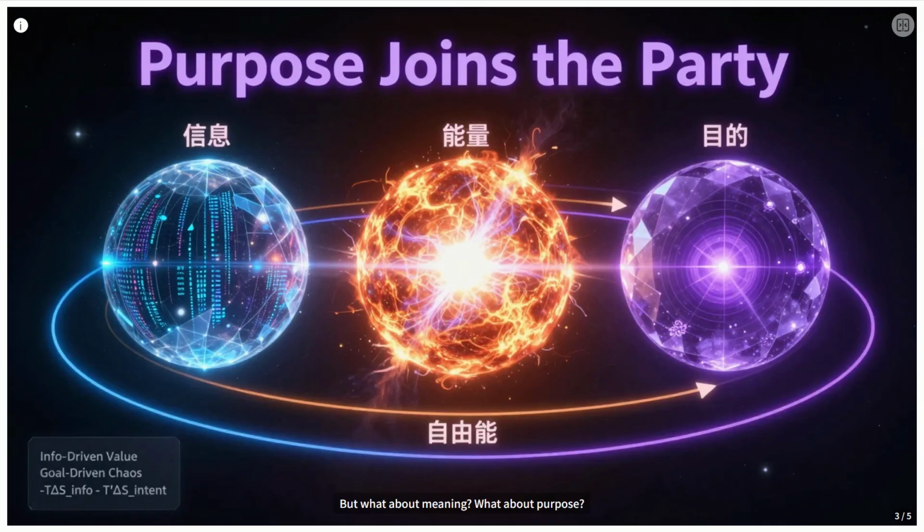Okay, so we know information and energy are linked via entropy. But what about meaning? What about purpose? Maxwell's demon had a goal: create a temperature difference. A system with no goal, even with tons of data, struggles to turn information into useful work. So, we introduce purpose. Think of it as the third vertex in our triangle. We get this cool idea: information acts on energy to achieve a goal, and the outcome feeds back, influencing future information processing.